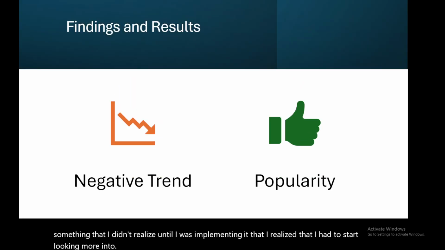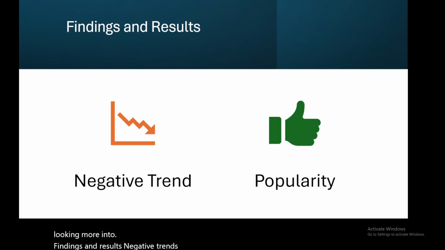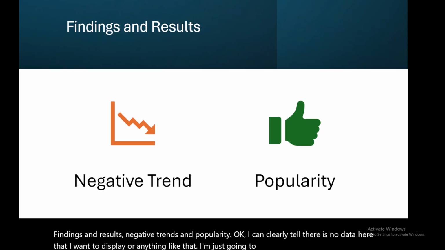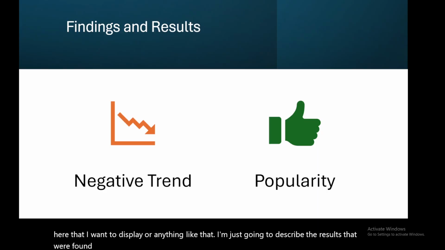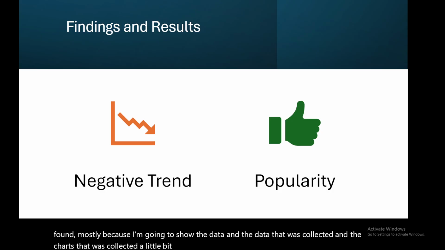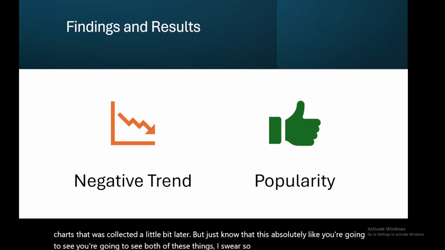Findings and results: negative trends and popularity. As you can clearly tell, there is no data here that I want to display. I'm just going to describe the results that were found, mostly because I'm going to show the data and the charts that were collected a little bit later. But just know that you're going to see both of these things. I swear. So the first thing is negative trend.